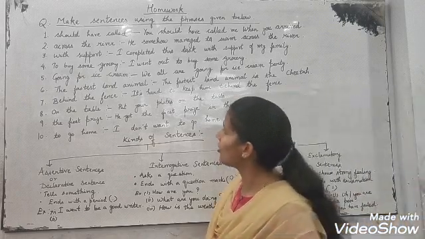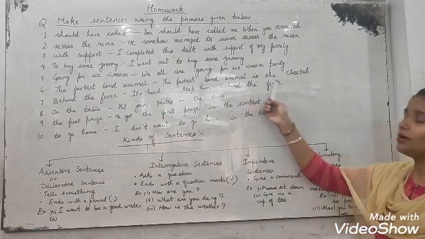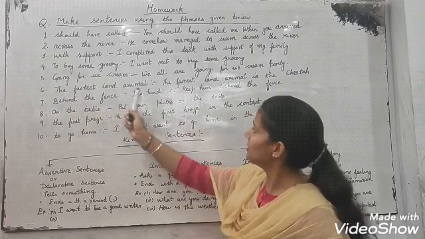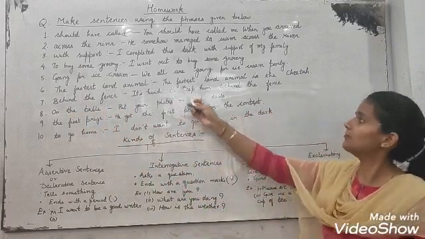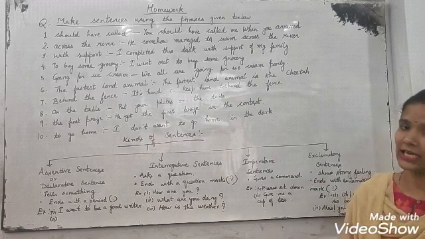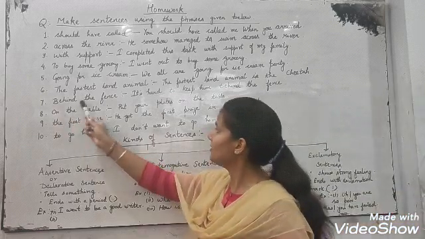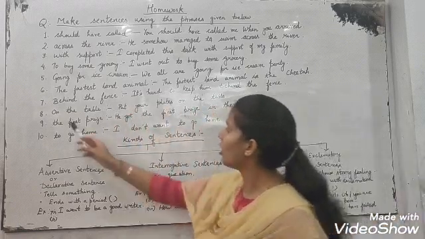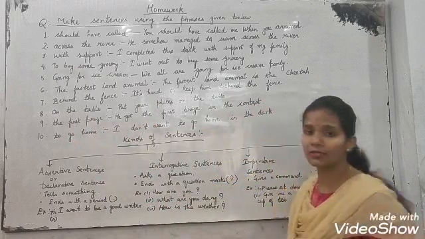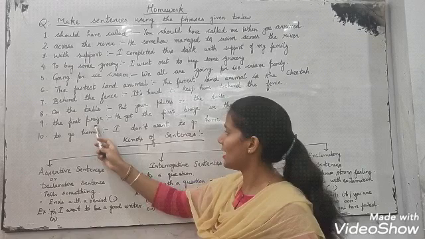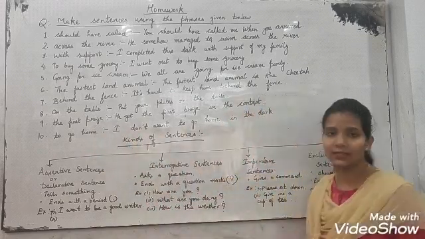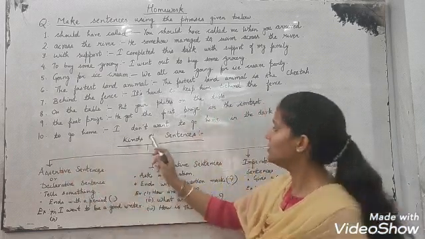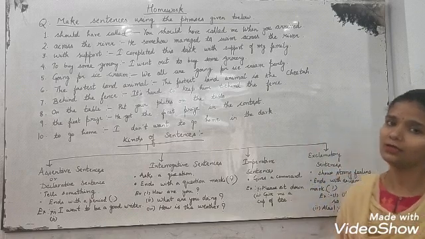Now fifth, going for ice cream. We all are going for an ice cream party. The fastest land animal. So you will make it like this: The fastest land animal is the cheetah. Seventh, behind the fence. It's hard to keep him behind the fence. On the table. Put your plates on the table. The first prize. He got the first prize in the contest. Tenth, to go home. I don't want to go home in the dark.